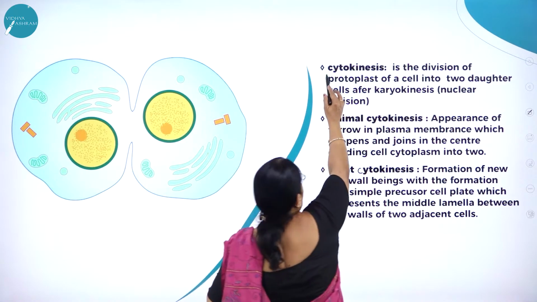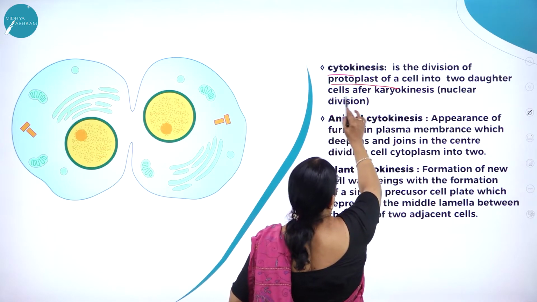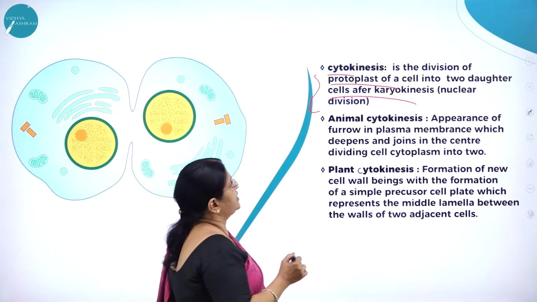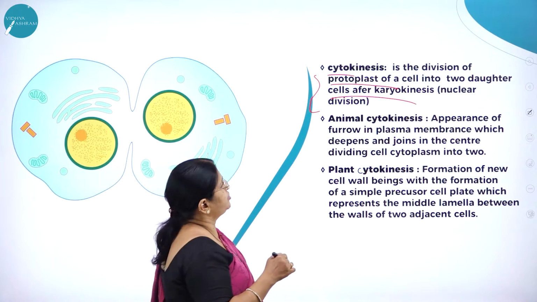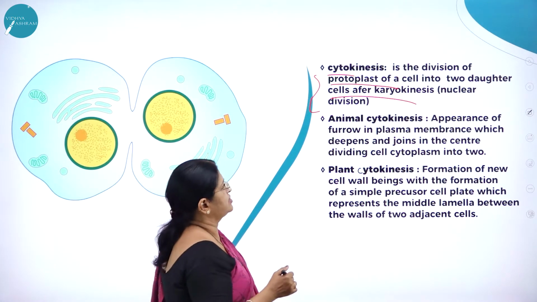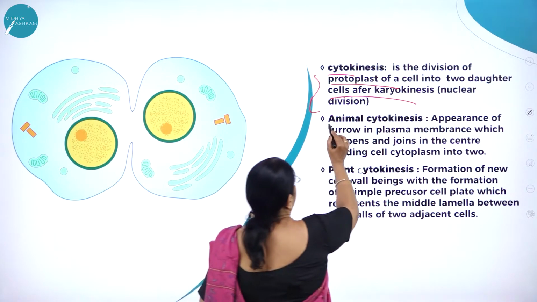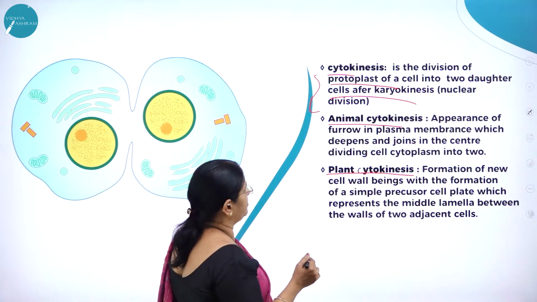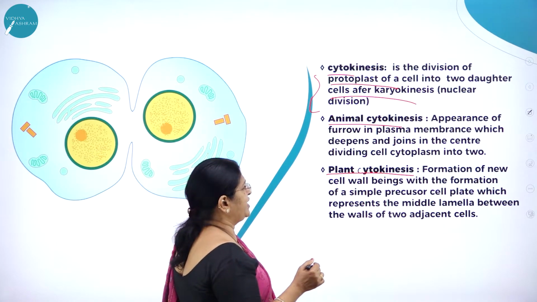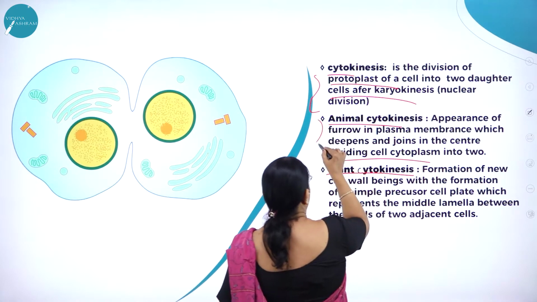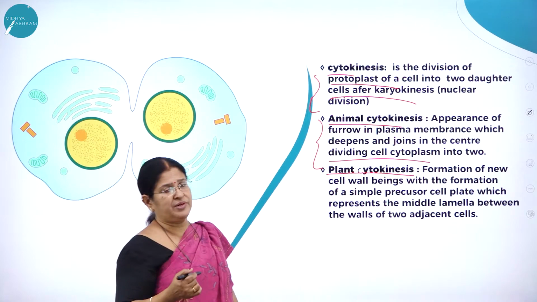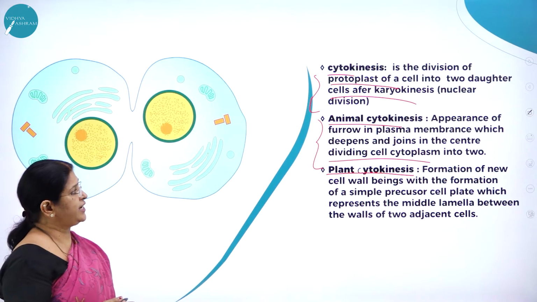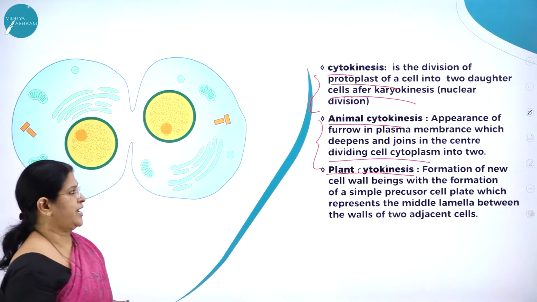Then cytokinesis, as I said, is the division of the protoplast of the cell into two daughter cells after karyokinesis. So how do we define the word cytokinesis? It is the division of the protoplast of the cell into two daughter cells after karyokinesis. Here we can study the two types, animal cytokinesis and plant cytokinesis. Appearance of a furrow in the plasma membrane which deepens and joins in the center, dividing the cell cytoplasm into two, is called animal cytokinesis. As we know, mitotic cell division takes place in an animal cell as well as a plant cell.